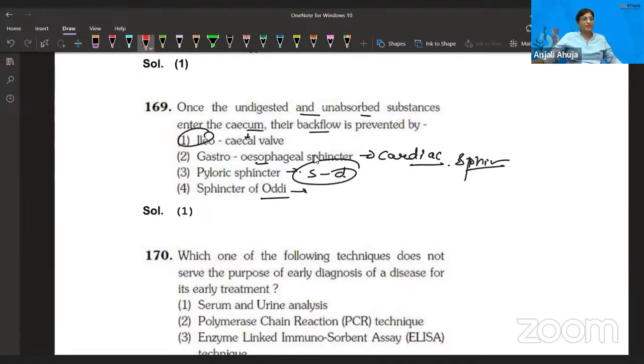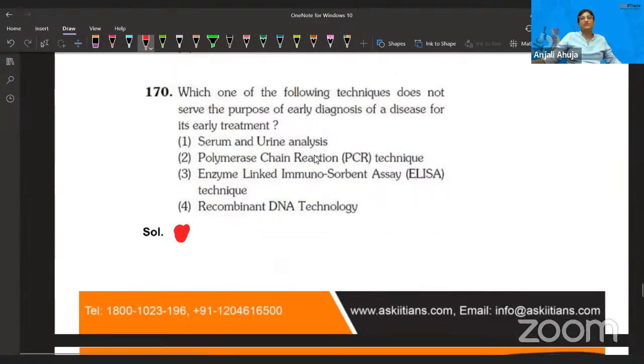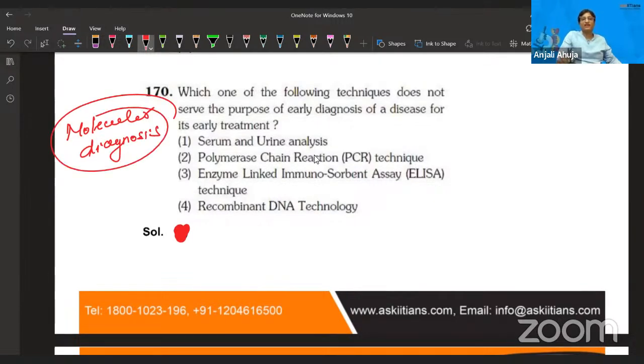So let's move forward. Which one of the following techniques does not serve the purpose of early diagnosis? Guys, in your biotechnology chapter, Principles and Processes, there is a topic called molecular diagnosis. People take this topic for granted, but trust me, from this topic, I have seen questions in the NEET exam tens of times. That's true.